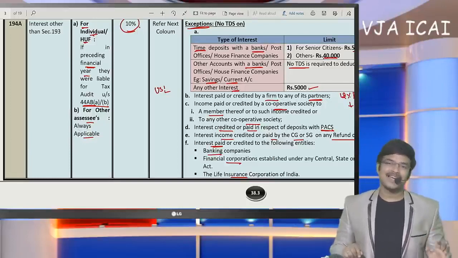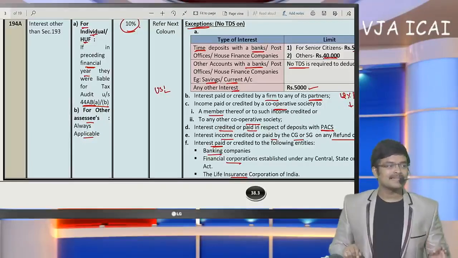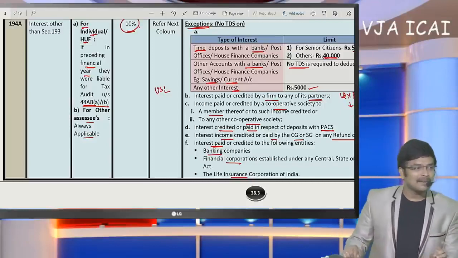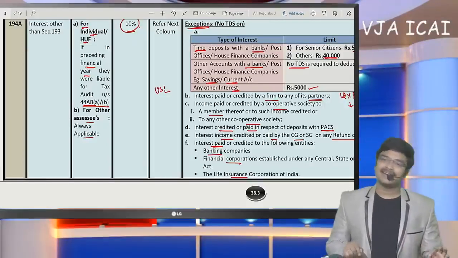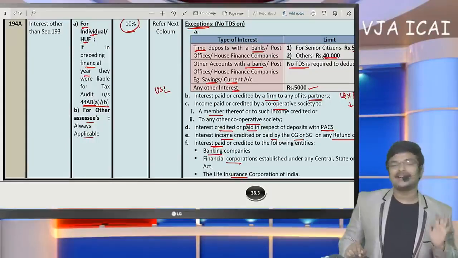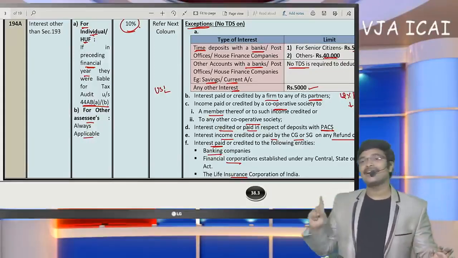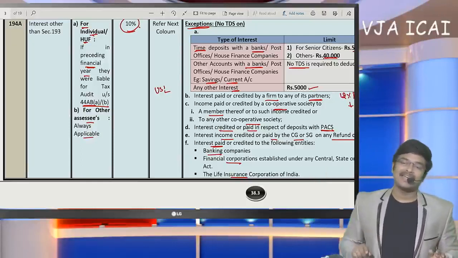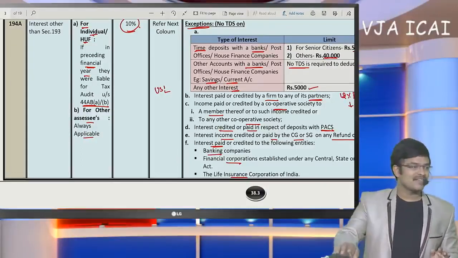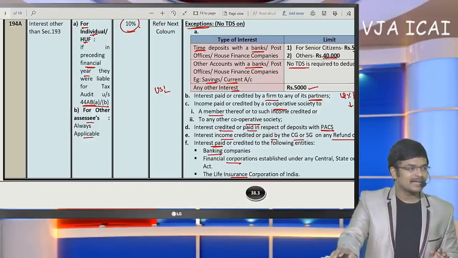So tomorrow let us have a discussion on that topic, but at present I am going to discuss only resident taxation. But coming to this query, NRI interest will be liable for TDS, because there we are going to attract 195. In section 195 this exception does not exist, so TDS will be deducted on payment to non-residents.